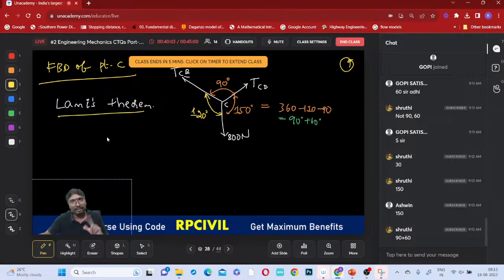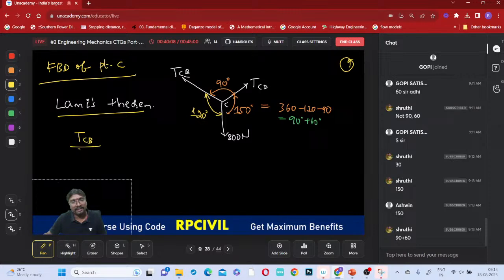Lami's theorem, if you just apply it, what can you say? That is T_CB divided by which one? T_CB divided by this is sine 150. Do you remember that? Lami's theorem: force divided by the opposite angle's sine. So this is 800 divided by which one? 800 divided by sine 90 equals T_CD divided by sine 120.